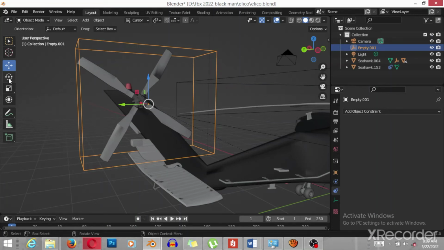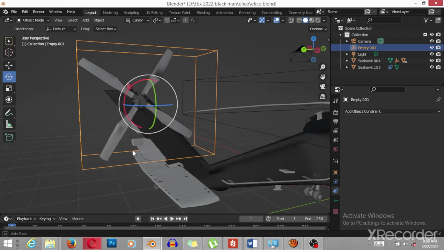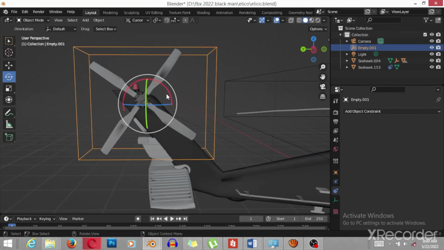To know that, you must choose rotation, and now I see the rotation must go to Z rotation.